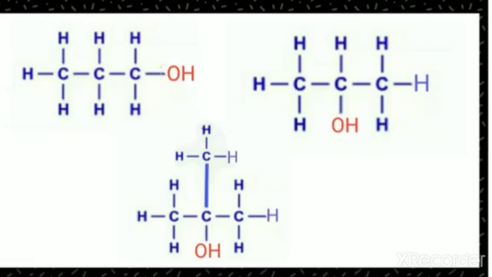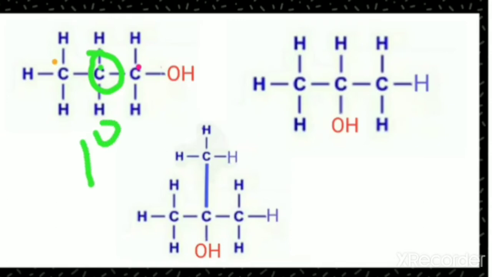In the first structure, this is the alpha carbon atom and the beta carbon atom is this one. But the next carbon atom, which I am marking with yellow, is actually the gamma carbon atom. So you can find that there is only a single beta carbon atom.